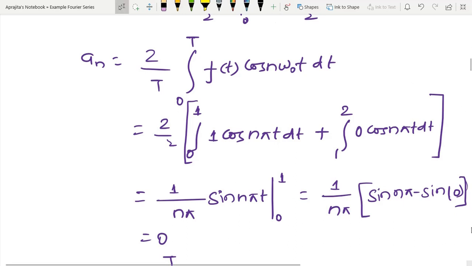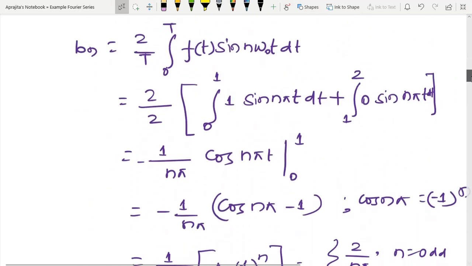So an equal to 0. Now similarly you can calculate the value of this integral for bn, in order to generate the coefficient related to the sine of the function.